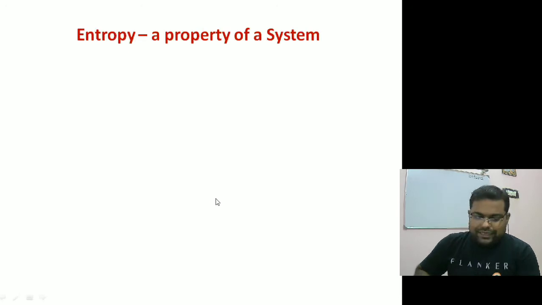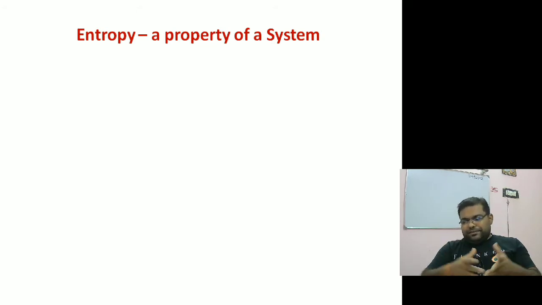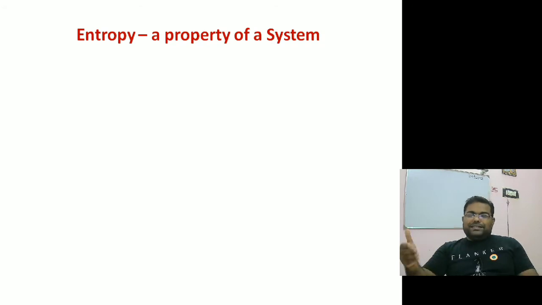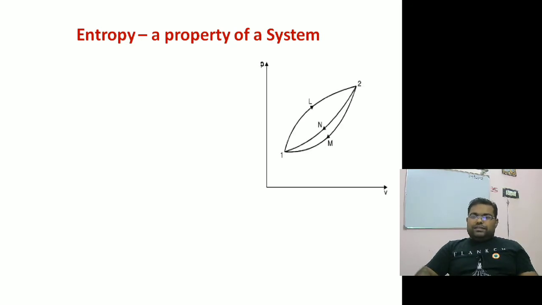Now we are going to prove that entropy is a property of the system, because we have already talked about entropy being a property of the system. So how it is a property of the system is what we are going to define. We need to find two cycles, because the Clausius theorem is applied to a reversible cycle. So we need to assume two cycles, right? These are drawn here.